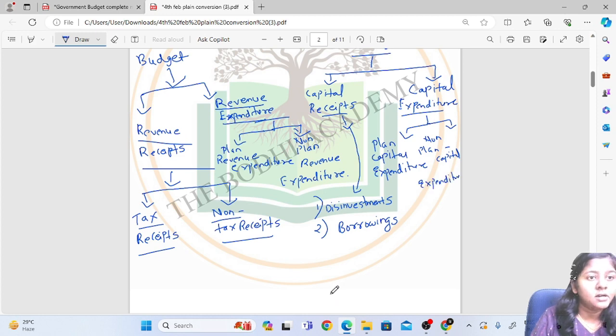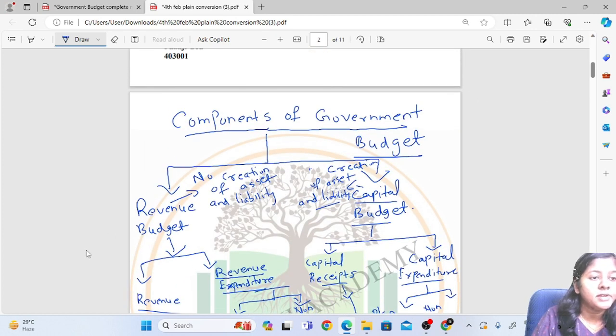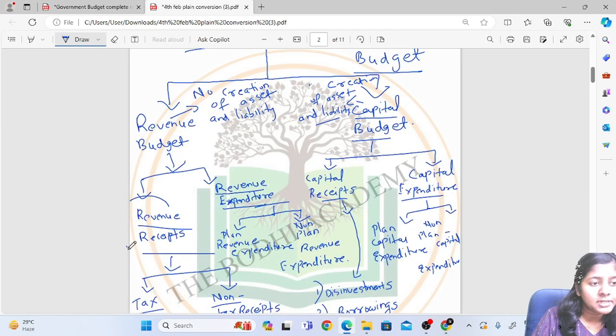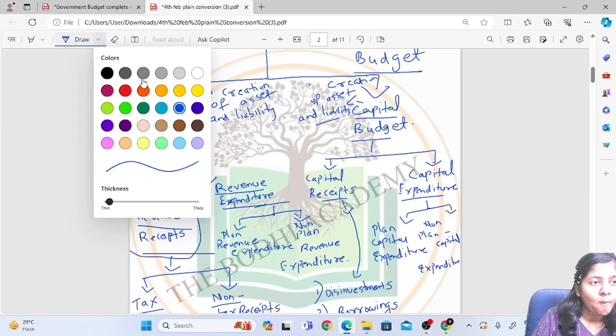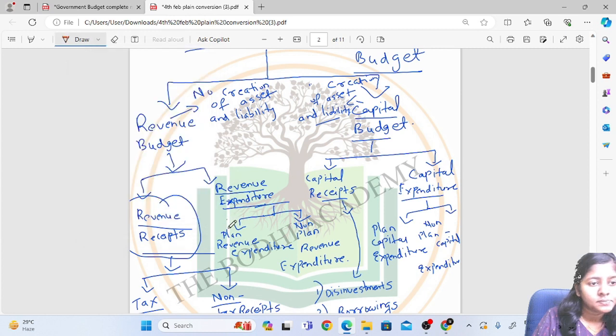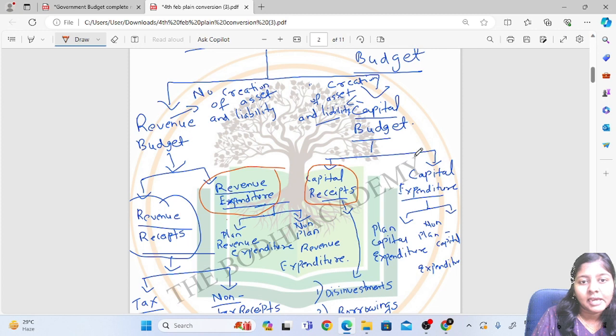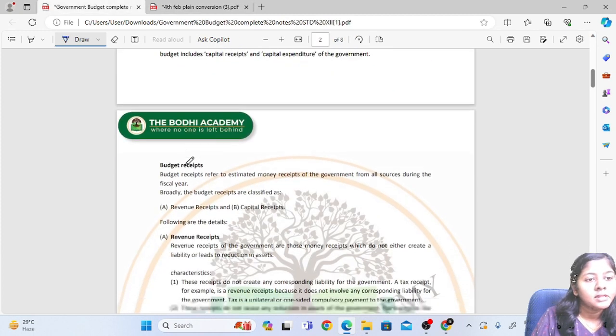So this is basically the components of the government budget, wherein we have to study the revenue budget, in which there is no creation of asset and liability, and the capital budget, in which there is a creation of asset and liability. So the components of the government budget include the revenue budget and the capital budget. The revenue budget includes revenue receipts and revenue expenditure. Then the capital budget includes capital receipts and capital expenditure.